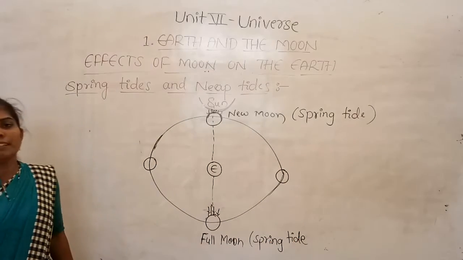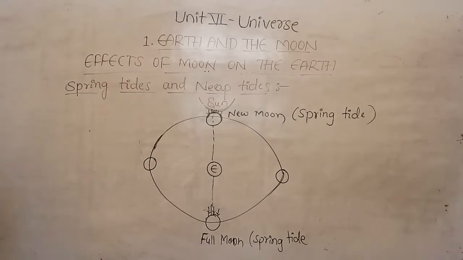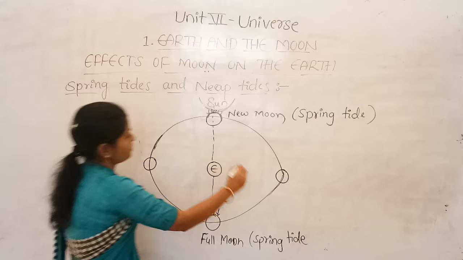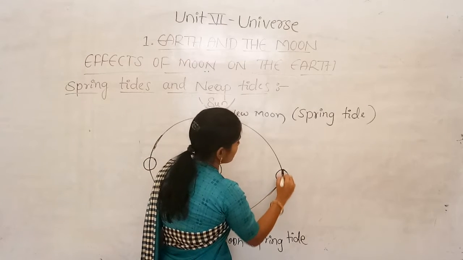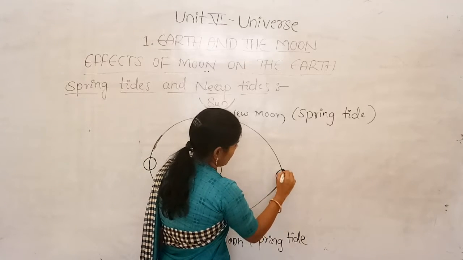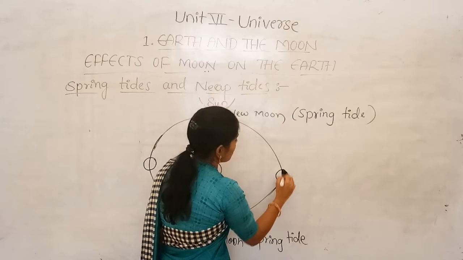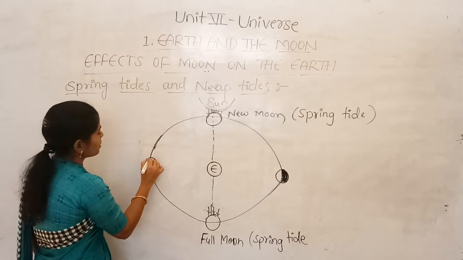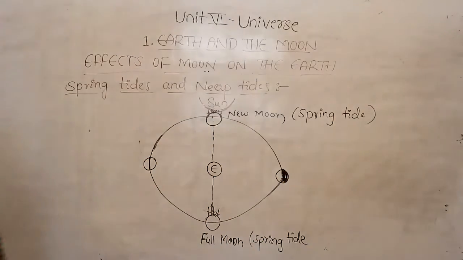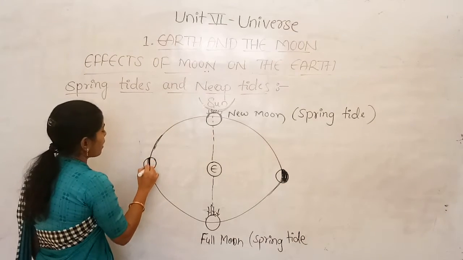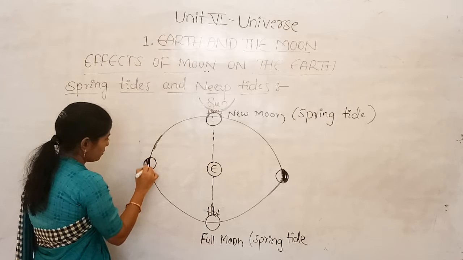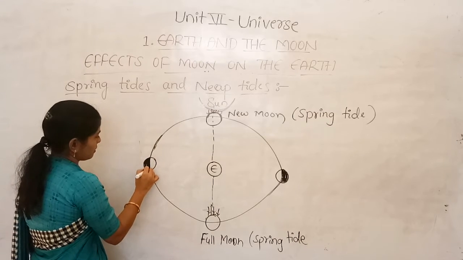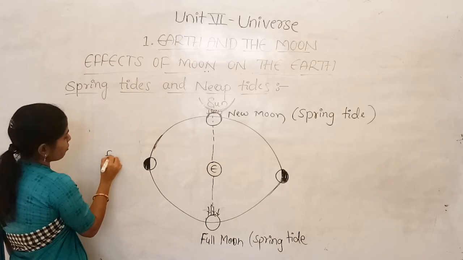And in the half phases, meaning the first and last quarter, see here, this is the last quarter and the first quarter.